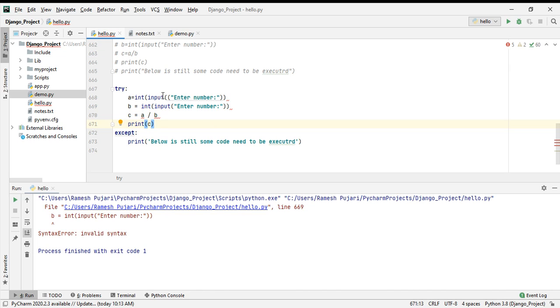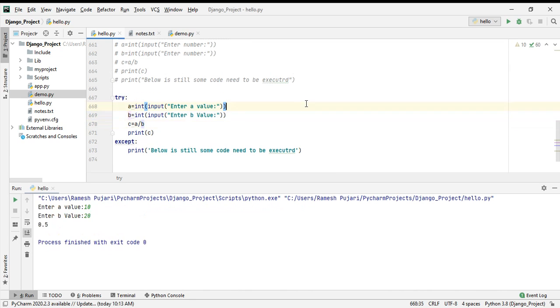So B is equal to int. I have given more space here. Now I will run the program. Oh, I'm sorry. One second, I will see here.